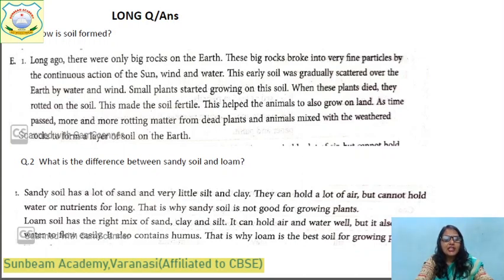Sandy soil has a lot of sand and very little silt and clay. They can hold a lot of air but cannot hold water or nutrients for long. This is why sandy soil is not good for growing plants. You can say loamy soil has the right mix of sand, clay and silt. It can hold air and water well, but it also allows water to flow easily. It also contains humus. That is why loam is the best soil for growing plants.